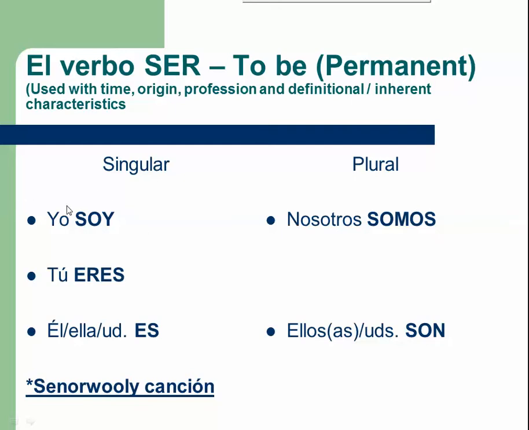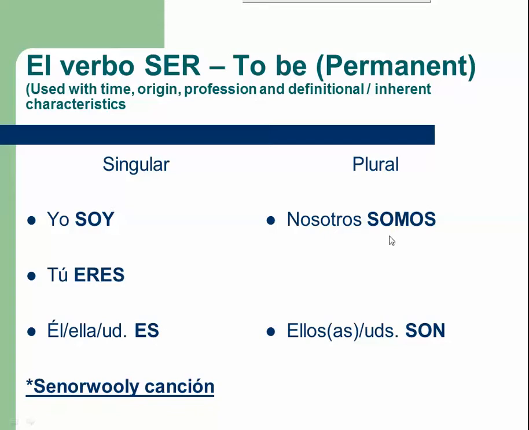And we'll see it a little bit better later when everything's in chart format. But we have singular on this side. So yo, that's just one person. Tú, just one person, you. He, she, and you formal, that's just one person as well. So soy, eres, and es. And those are on this side.